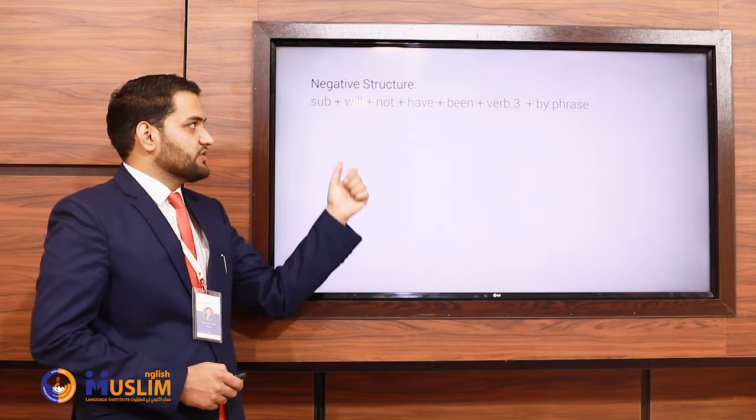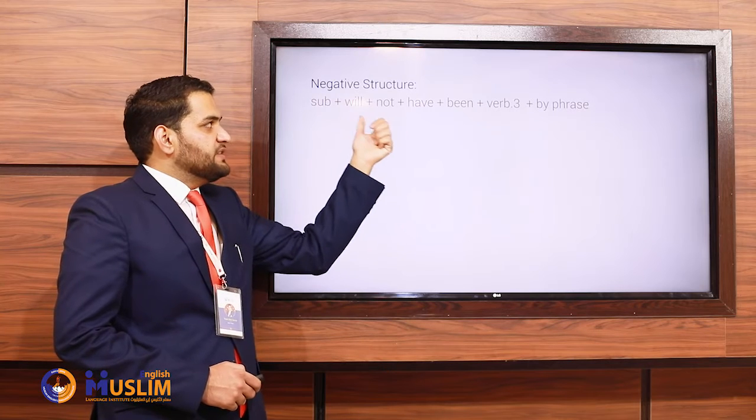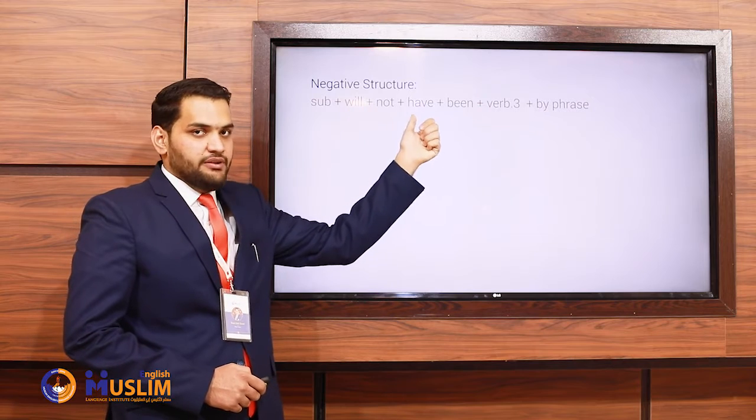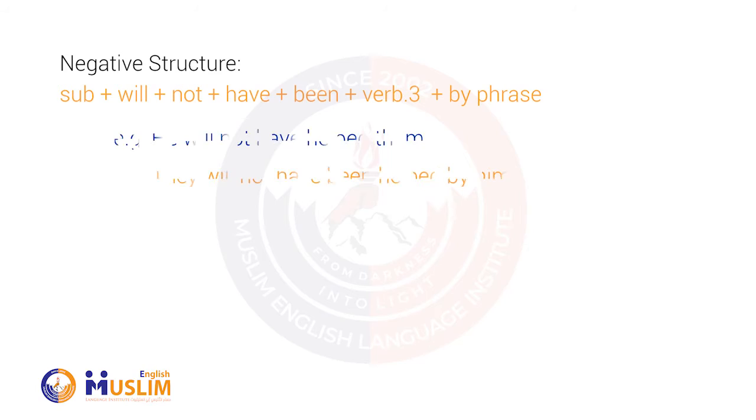Coming to the negative structure: subject plus will plus not plus have plus been plus verb 3 plus by phrase. Use not between will and have. Do not use it after have or after been. For example, he will not have helped them. They will not have been helped by him.